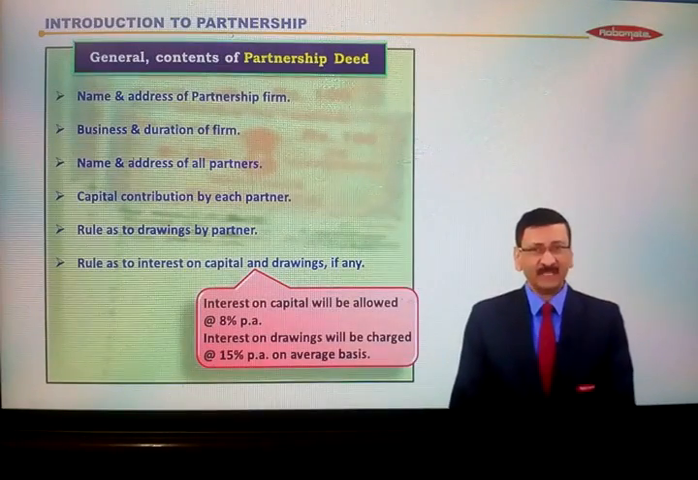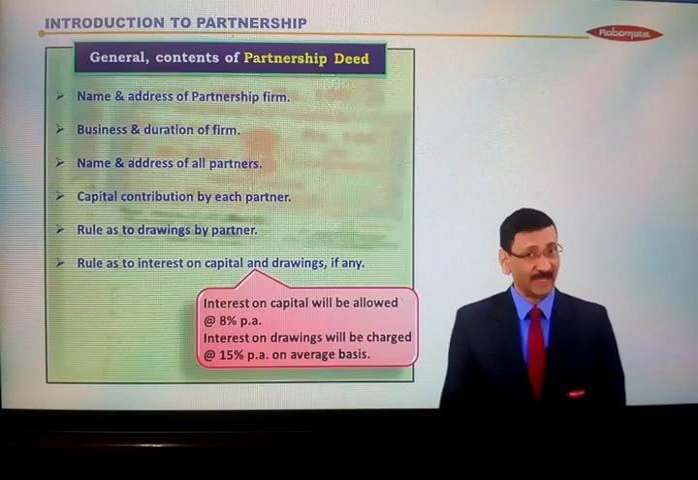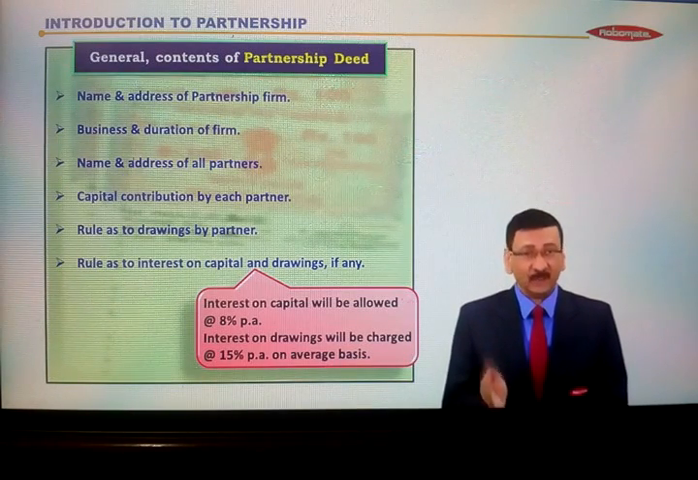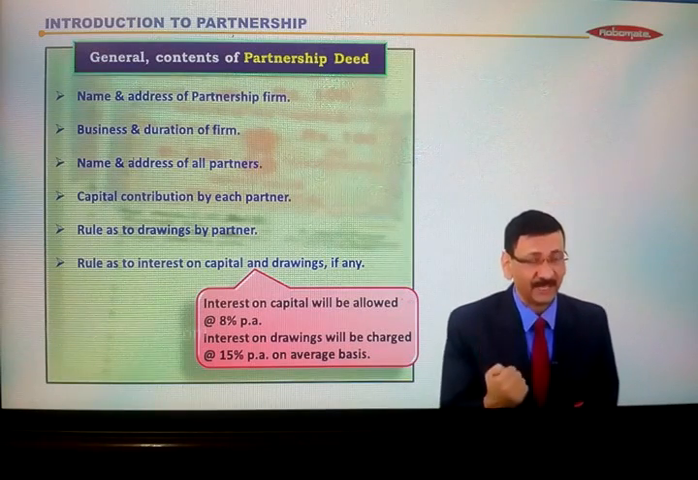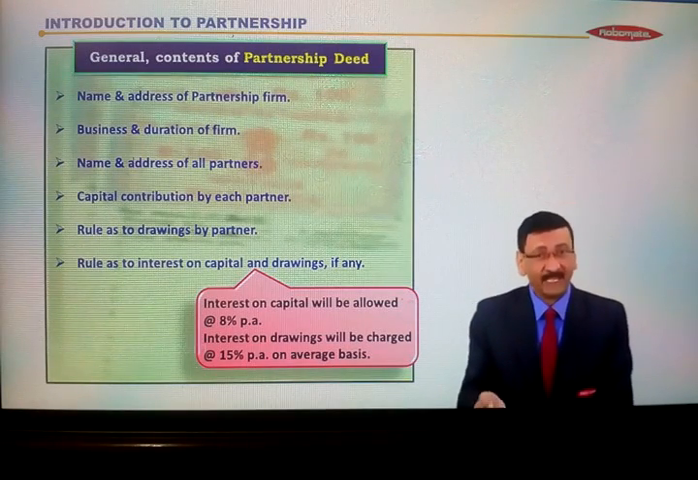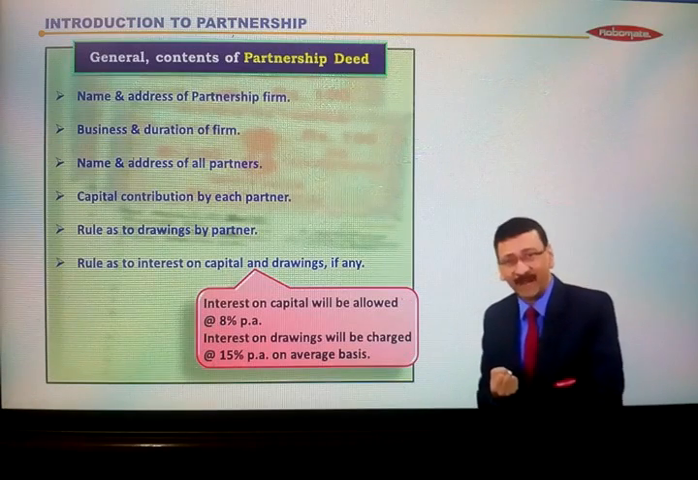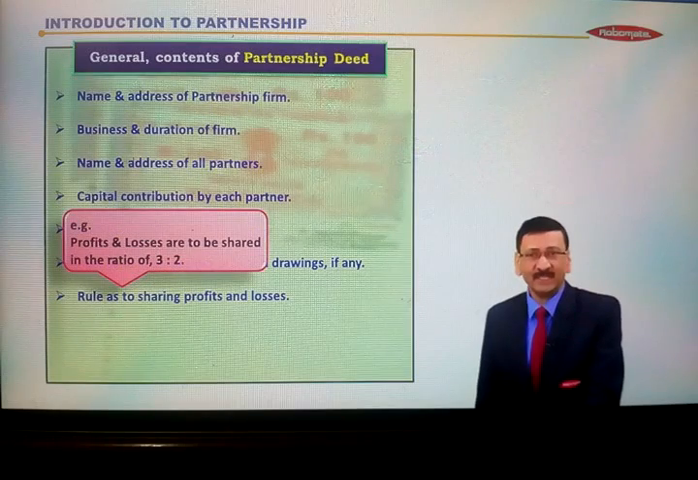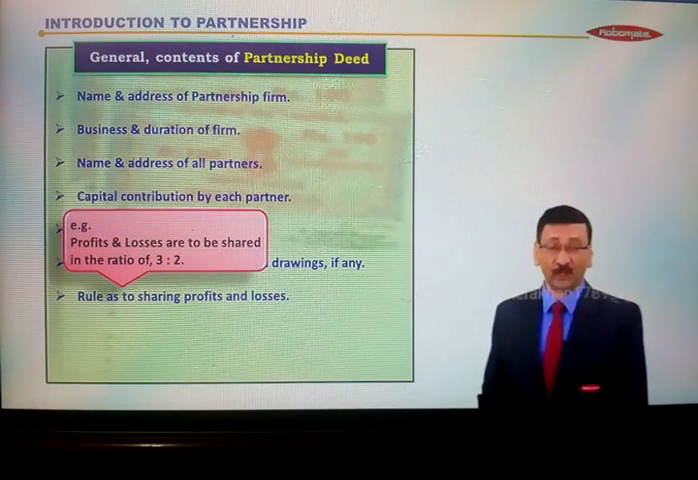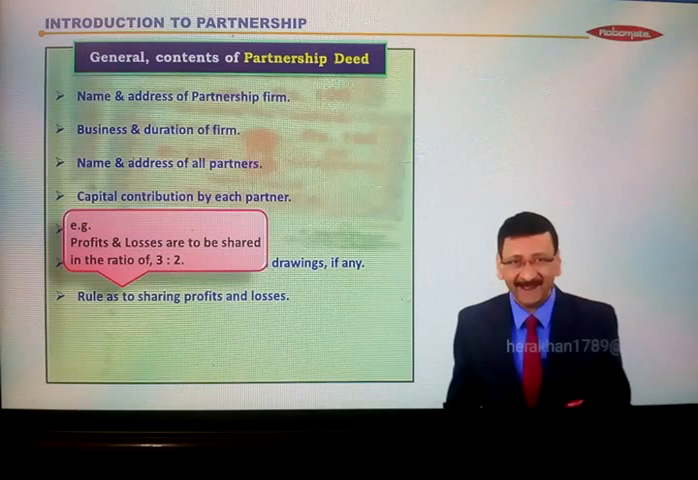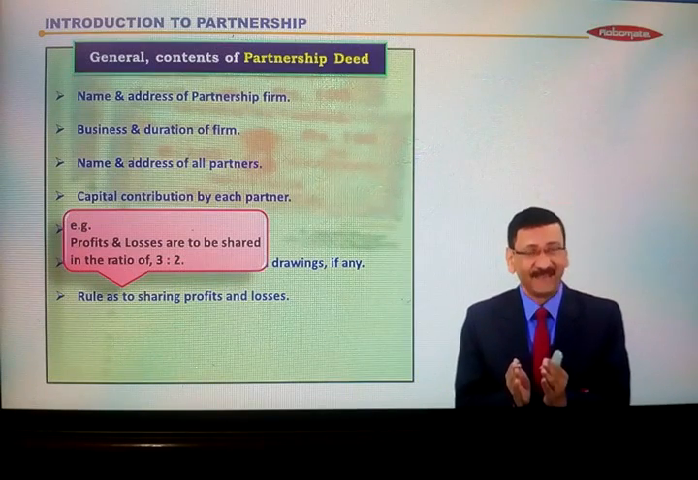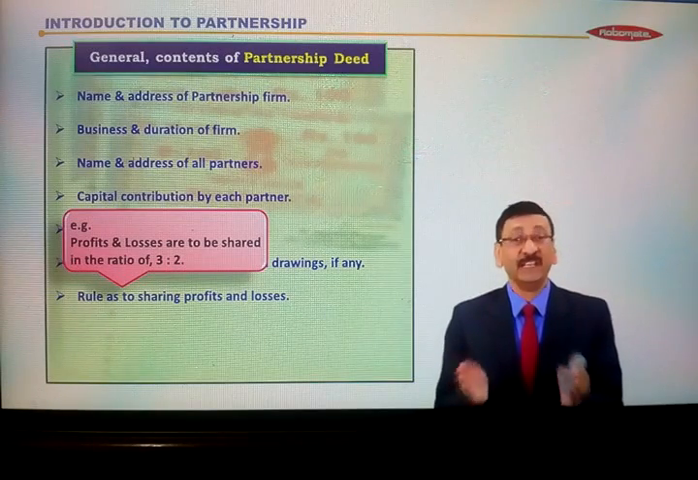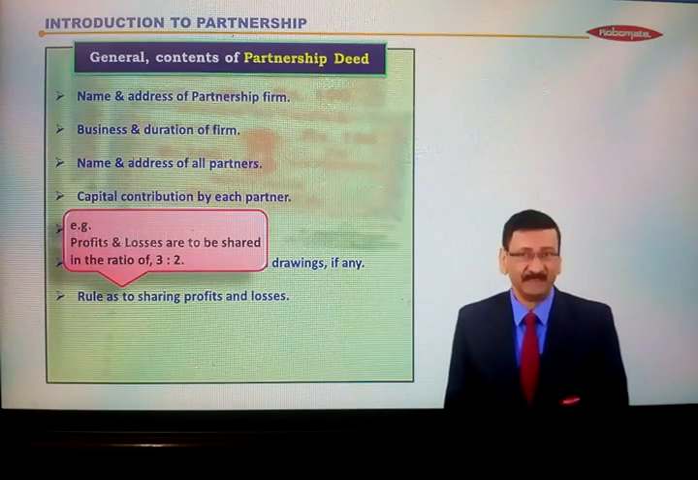Then after that, rules as to interest on capital and drawings, if any. Partnership deed may contain rules for interest on capital we allow to the partners, and for interest on drawings to be charged to the partners, so it is specified in the partnership deed. Then after that, rules as to sharing profits and losses. Very much important. प्रॉफिट कमाने के लिए पार्टनरशिप फर्म में आया, प्रॉफिट कमाने के लिए एग्रीमेंट बनाया है. So how that profit would be shared, again it is specified in the partnership deed.